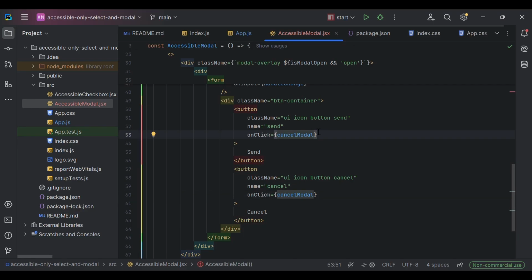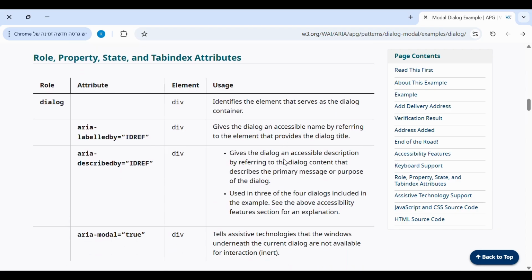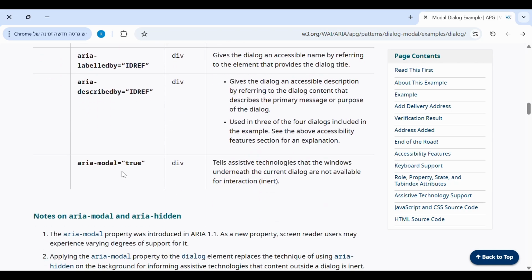Now let's have a look at our pattern and see what ARIA attributes we should implement. So here we see that it should have role dialog. It is going to identify this div container as a dialog, and it's going to also inform users that it is a dialog. We are going also to add aria-labelledby, because we have heading. That's why we can say what this dialog is about. We don't have any description, that's why aria-describedby is not relevant. And we are going to add aria-modal true. That's it actually, what is connected to ARIA, so kind of pretty easy.